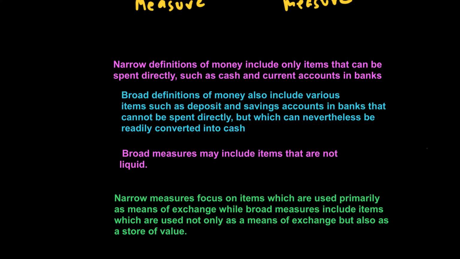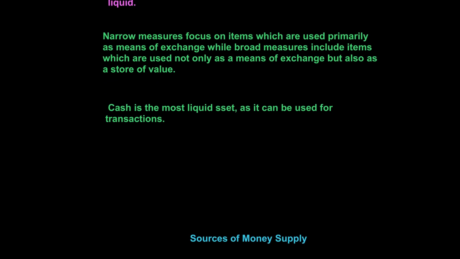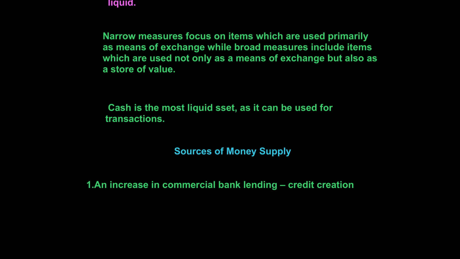Now that we know the definition of money supply, let's talk about sources of money supply, or how the government can change money supply in an economy. Well, the first way the government or central bank can change money supply in an economy is through bank lending. An increase in commercial bank lending or credit creation can result in money supply going up.